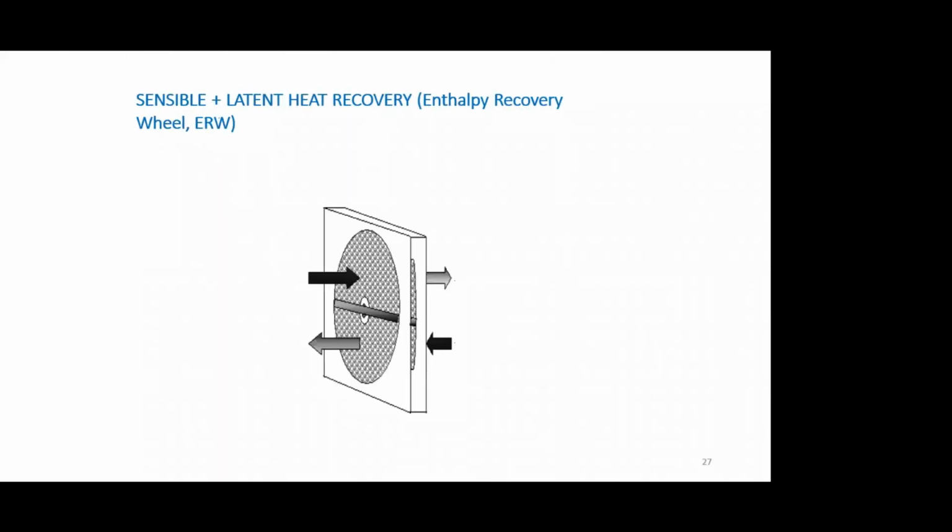The easiest and most common way is to use an enthalpy recovery wheel. Now what it does is, as we saw in some of the earlier slides, you cannot pump in fresh air; you have to extract a part of the conditioned air also, so that the dilution actually happens. So the return air from the conditioned space is collected and made to pass through a wheel which is rotating at a very low speed. And the fresh air, which has a high temperature and high moisture content, is passed through the other half of this rotating wheel.